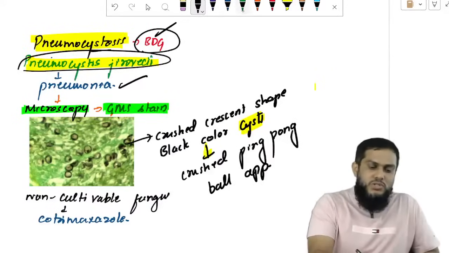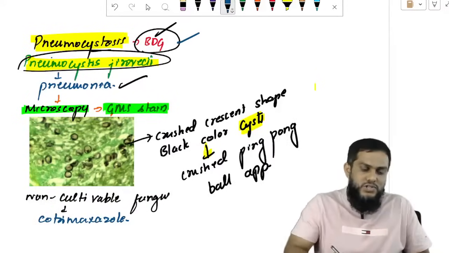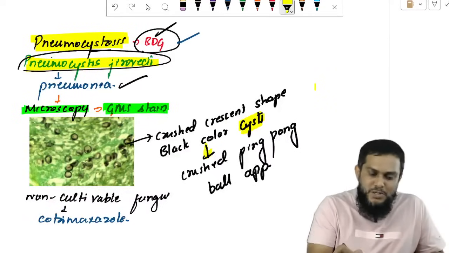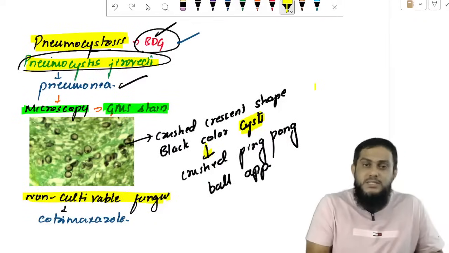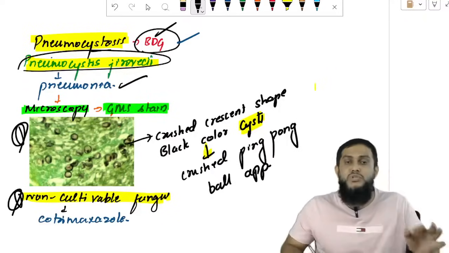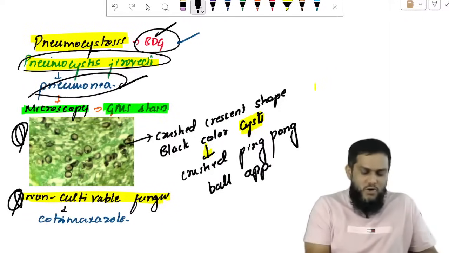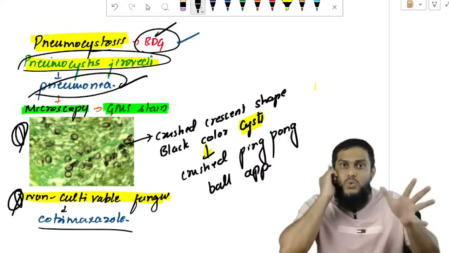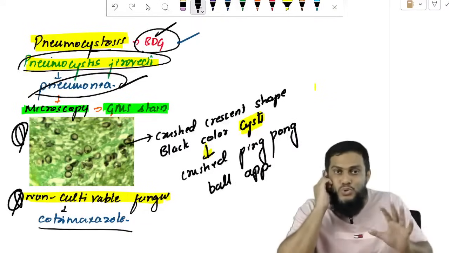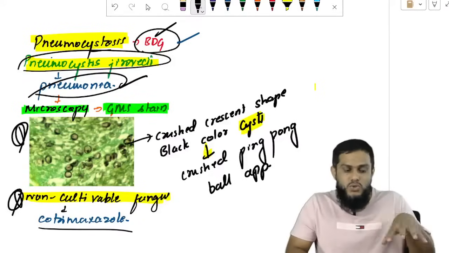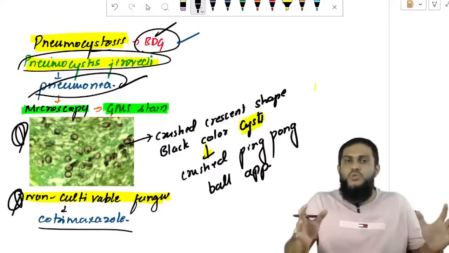So with that, sir, Pneumocystis jirovecii causes pneumonia and the marker is BDG. On microscopy, on GMS staining, you see crescent shaped black color cysts, crushed ping pong ball appearance. And remember, this is the non-cultivable fungus, the only non-cultivable fungus, very important. The microscopy GMS staining picture is very, very important. It causes pneumonia. Done. Drug of choice is cotrimoxazole, not clotrimazole, cotrimoxazole, right? Trimethoprim plus sulfamethoxazole. Cotrimoxazole is the drug of choice. So Pneumocystis jirovecii is done.